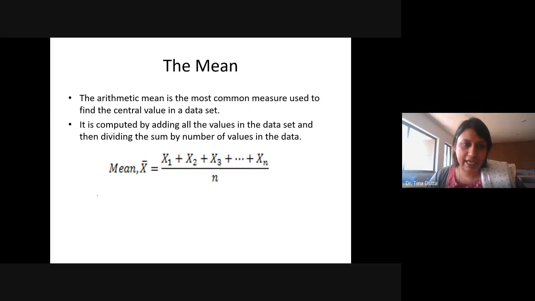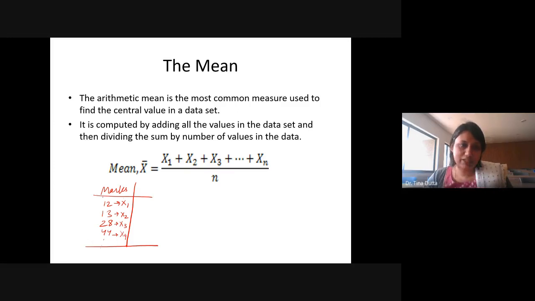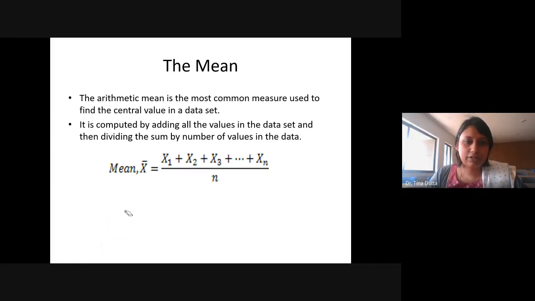Suppose marks is one variable, and I have marks like 12, 13, then 28, 44. So x1 means this is the first mark, x2 is the second mark, x3 is third, and x4 is the fourth mark. That is how I can denote the marks individually. So I have to add all these marks and then divide that by the number of observations. If I have 4 marks, I will divide it by 4. So that is mean, simple calculation.